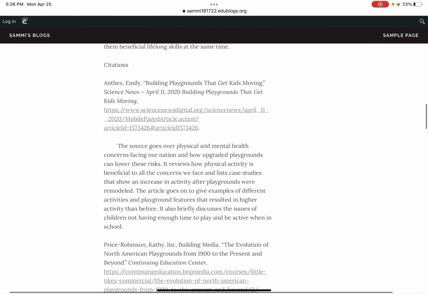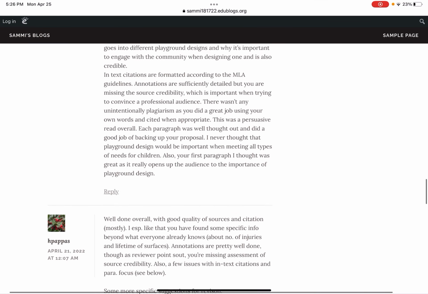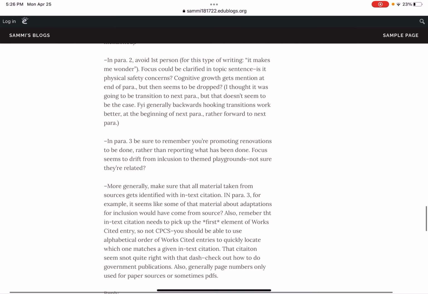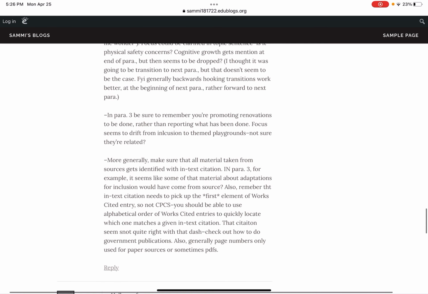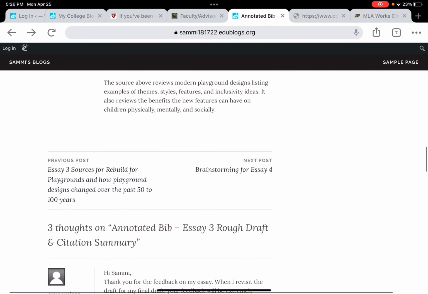Okay, so that was the beginning part of what I had to say, to make sure you include citations when you need them. And the next part, remember that the in-text citation needs to pick up the first elements of the works cited entry. Okay, so CP, this consumer product safety organization or something like that. So you use that as an in-text citation.